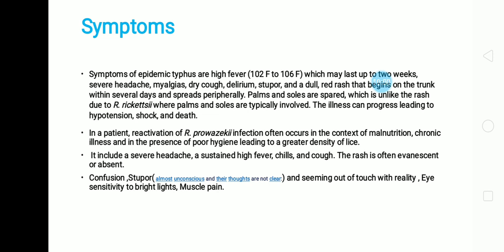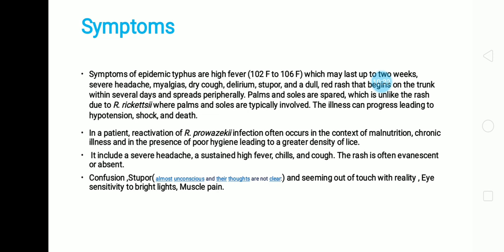In patients, reactivation of rickettsia infection often occurs in the context of malnutrition, chronic illness, and in the presence of poor hygiene, leading to greater density of lice. It includes severe headache, sustained high fever, chills, and cough.